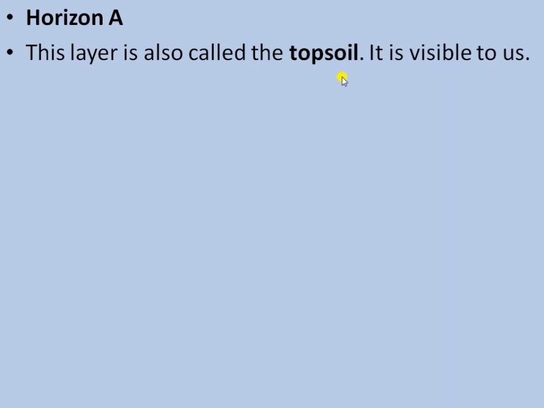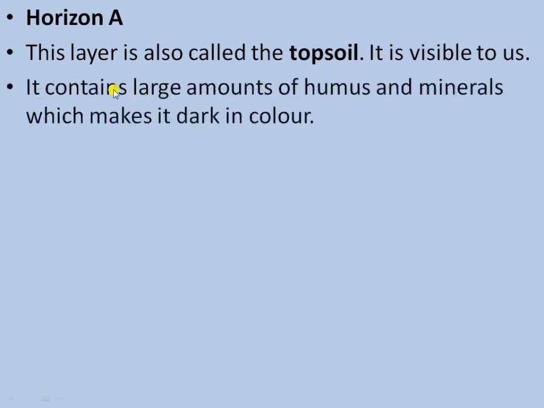It is visible to us, the uppermost horizon or the first layer of soil, called topsoil. It contains large amounts of humus, that is organic material, and minerals, which makes it darker in color. It is dark in color and rich in humus and minerals because it contains roots of the plants and partially decomposed organic matter.